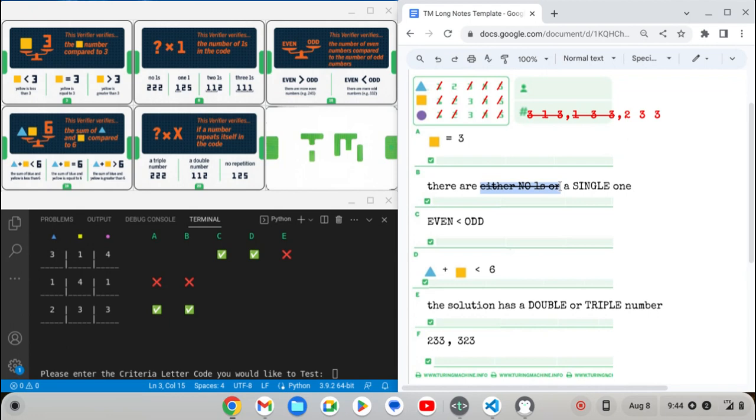Doesn't make sense, but that's good enough. More odds than evens, that's true. A sum is less than 6. We'll deduce that there is a double number, and obviously it's none of these, so let me go ahead and cross these out.